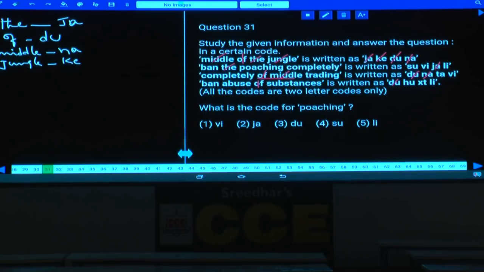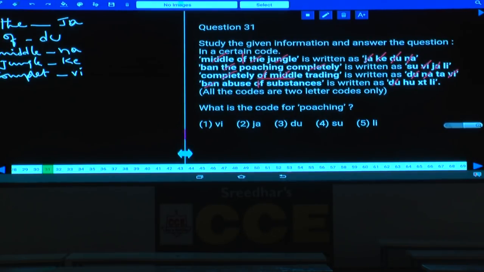Then compare the second and the third statements. Ban poaching completely, and completely is the word which is common between the second and the third statements. Then what is the code which is common here? TA and VI. VI is common between these two, and the code to the word completely is VI.